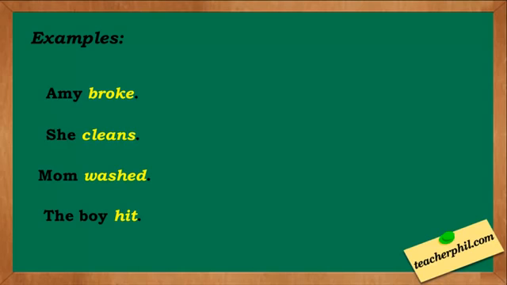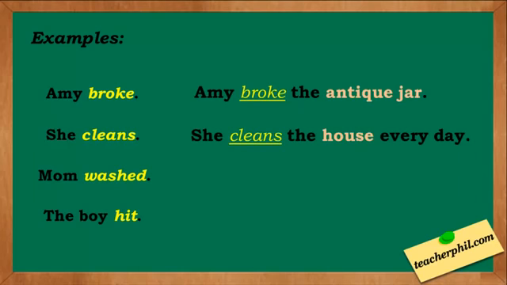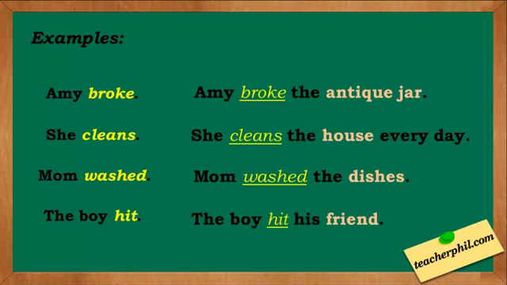Well, let's add an object and see what happens. Amy broke the antique jar. She cleans the house every day. Mom washed the dishes. The boy hit his friend. Antique jar, house, dishes, and friend are the objects. The sentences sound better with them, right? So these verbs, broke, cleans, washed, and hit, are transitive verbs.